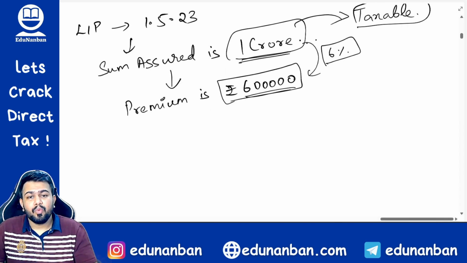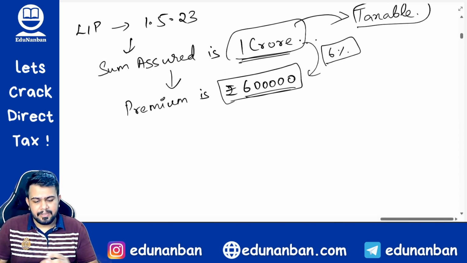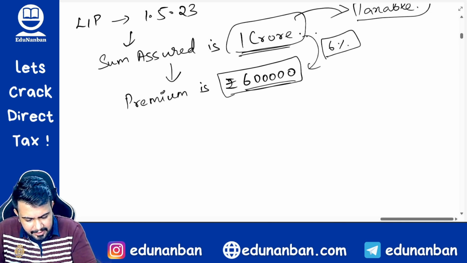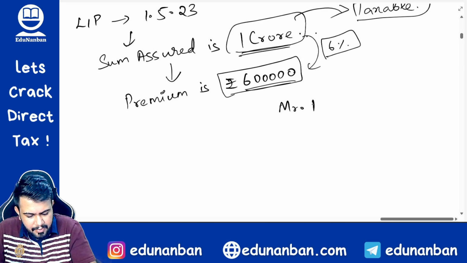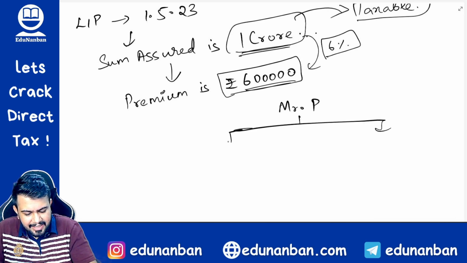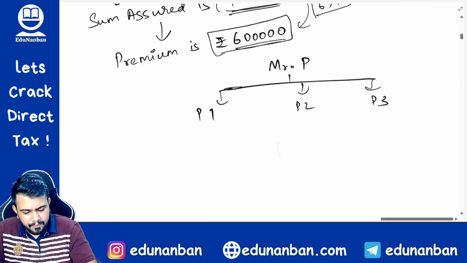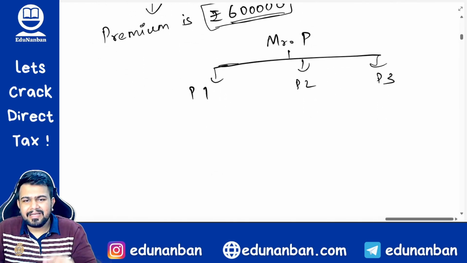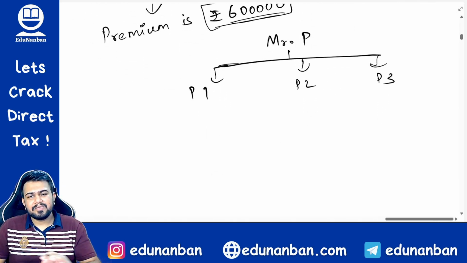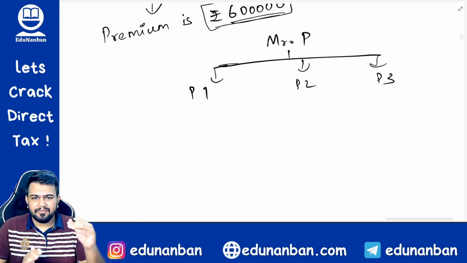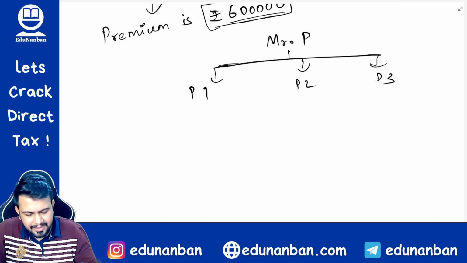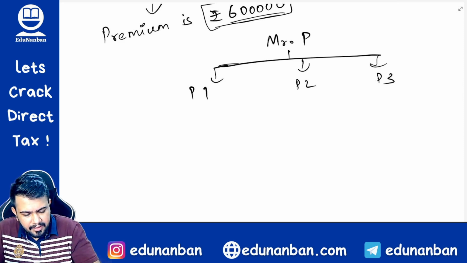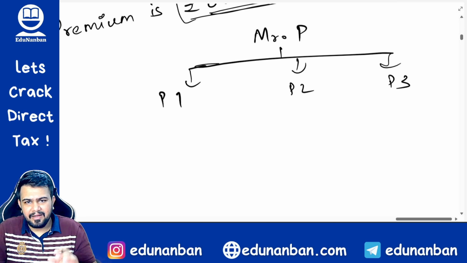Similarly, sir, what if there is more than one policy? Let us assume that there is a person, Mr. P. Mr. P is having 3 life insurance policies: Policy 1, Policy 2 and Policy 3. Let us assume for the time being that all these policy premiums are within the limit which is specified already, that is the 80C limits. Now we are only going to discuss the 5 lakh concept.